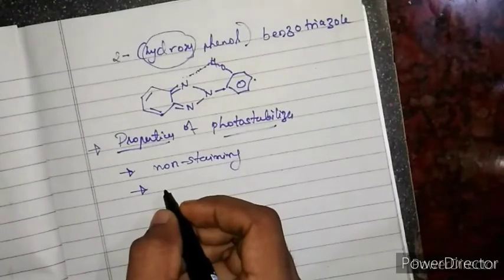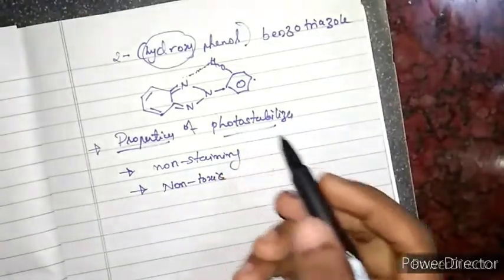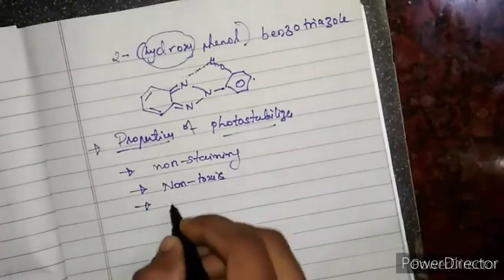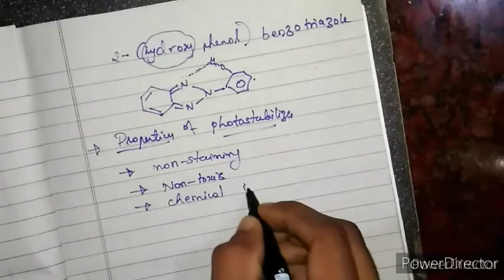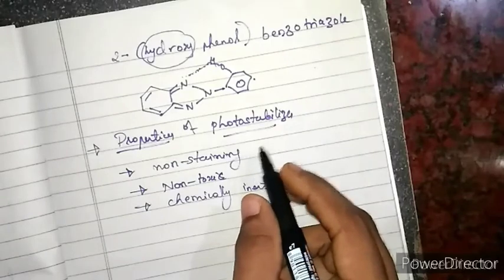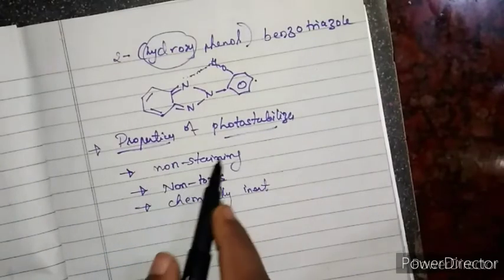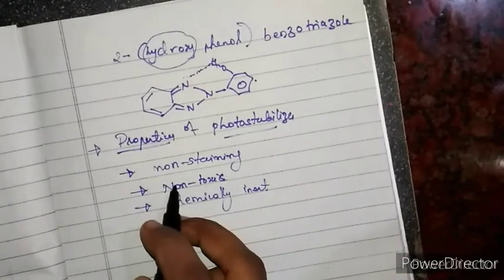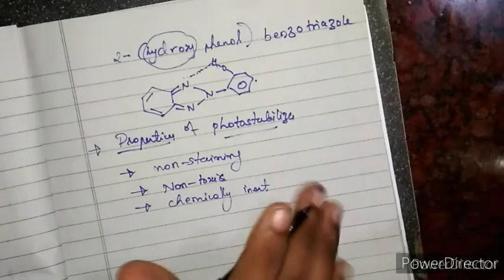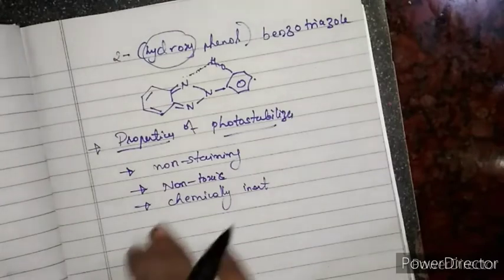Another thing is that it should be non-toxic. Of course, the photostabilizer that you are using in the polymer should be non-toxic. And it should be chemically inert. That means this photostabilizer should not react with the polymer molecule. These are the three properties that the photostabilizer should have. One, it should not give any color to the polymer. Another is that it should be non-toxic, and it should not react with the polymer molecule that you are using. These are the properties of photostabilizer, and we ended up with photodegradation.